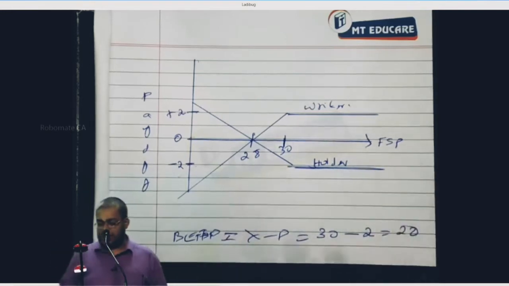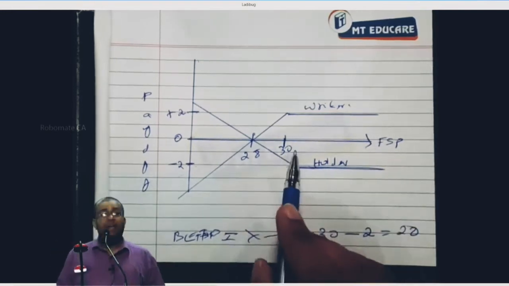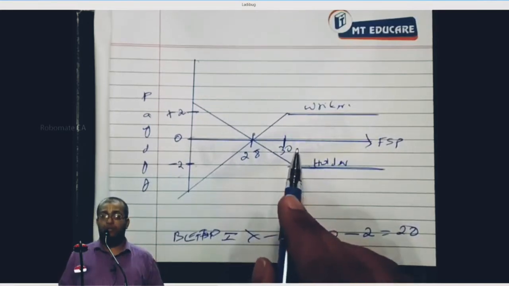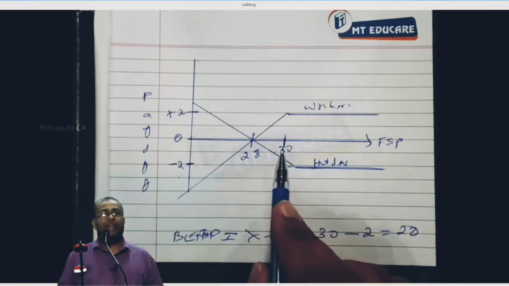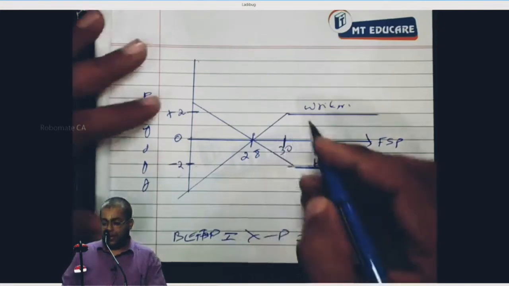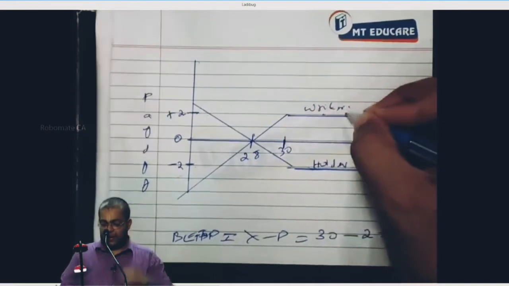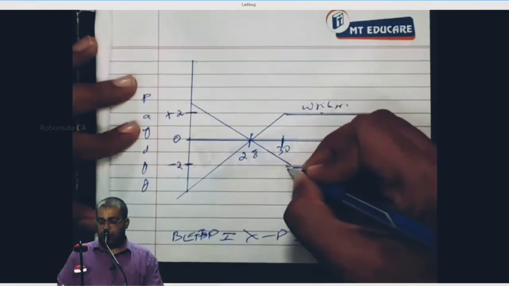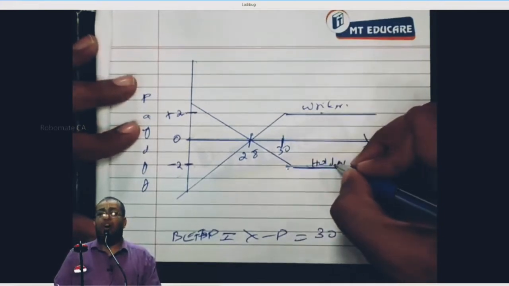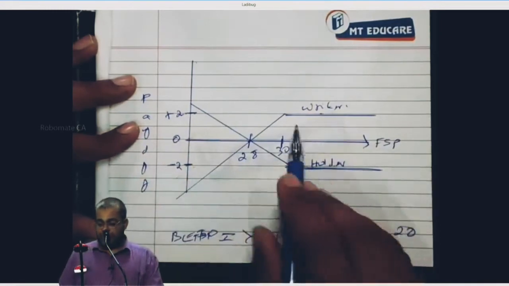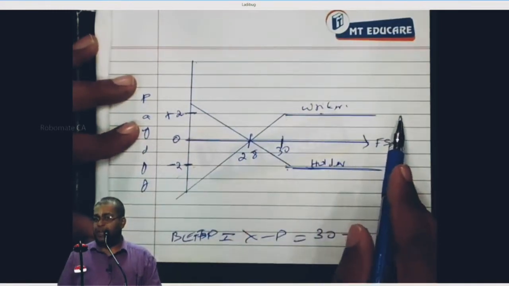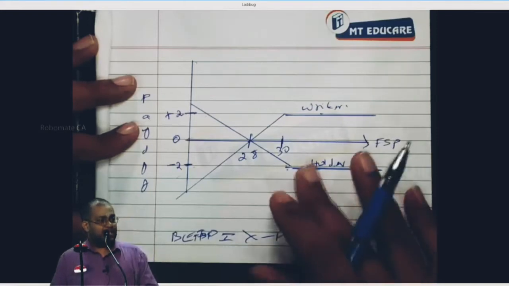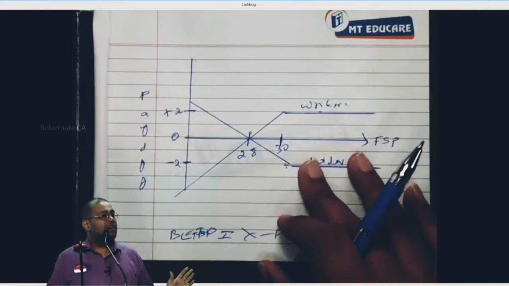Now, please. Listen here. When the FSP is more than strike price, will the option be exercised or lapsed? Lapsed. When the option is lapsed, the writer pockets the entire 2 rupees premium. Yes or no? When the option is lapsed, the holder suffers what? 2 rupees as loss always. Right or not? So, the writer earns a premium of 2 rupees. The holder loses the premium of 2 rupees. When the FSP crosses what? A strike price of 30 rupees. Understanding it or not?